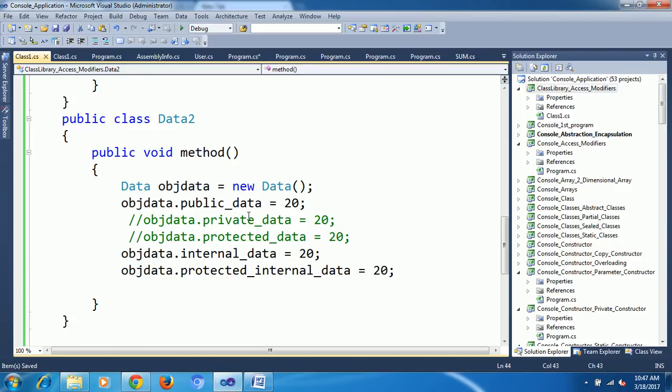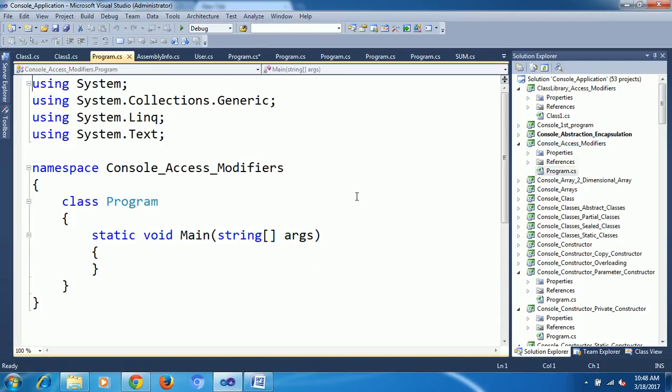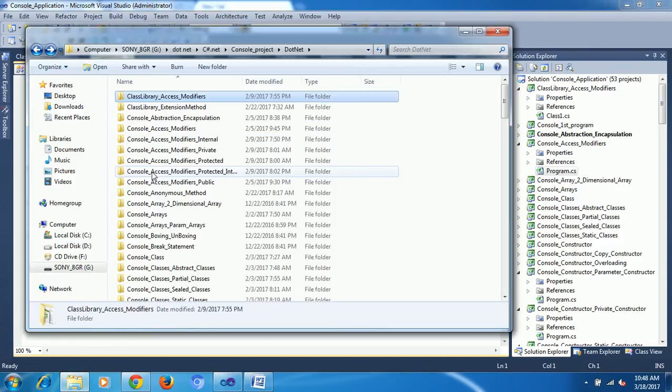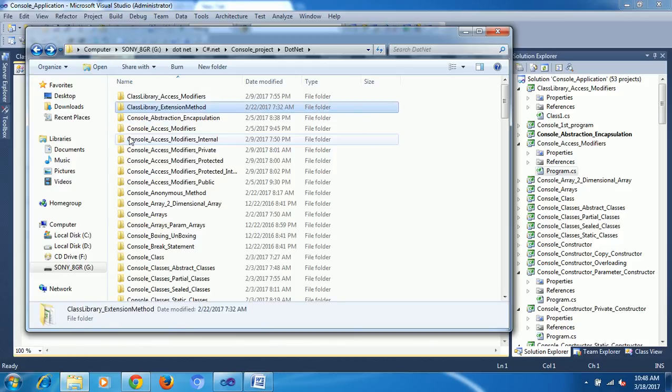Now these two are related to a different project. That's why I added one more project here, access modifiers. This is a class library.